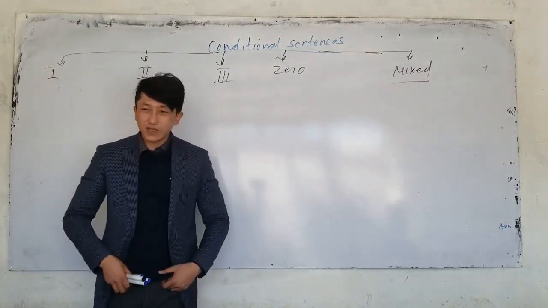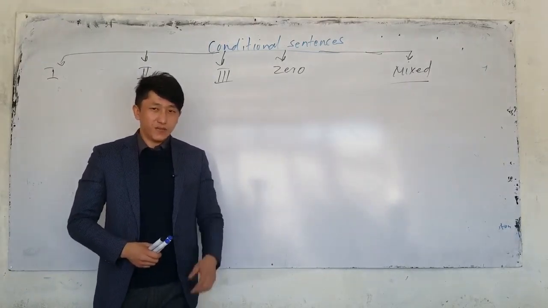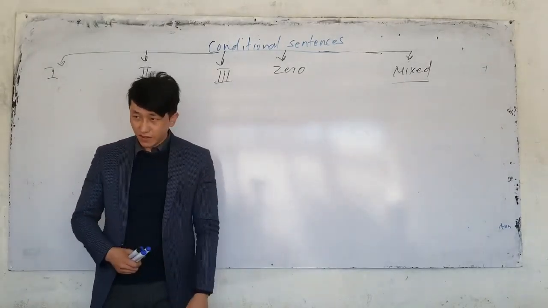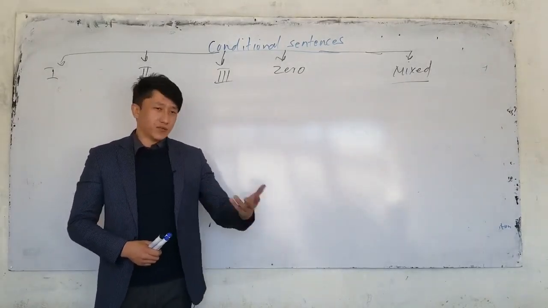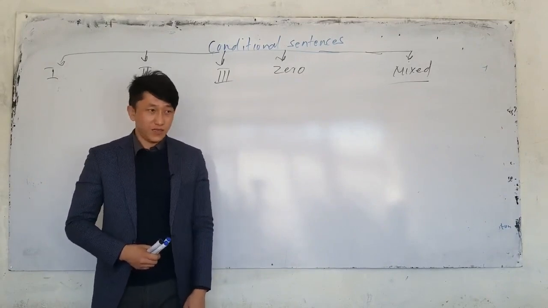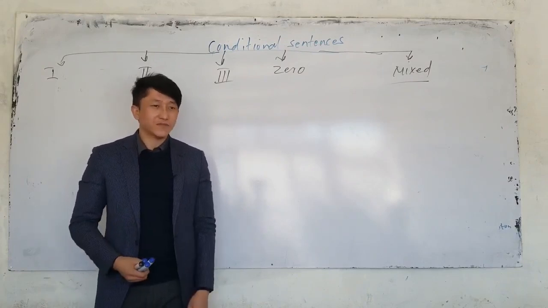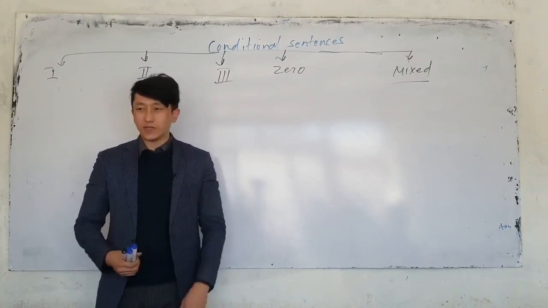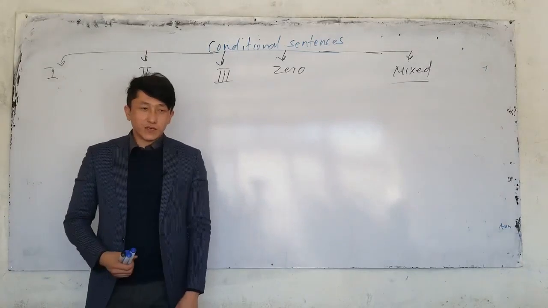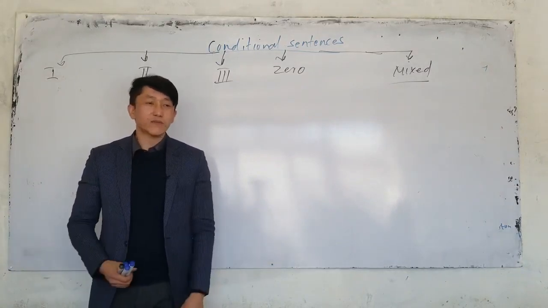What are the variations that we have for the if clause? The if clause can also be past continuous tense. But it can also be past perfect, for which we have conditional type 3. And the main clause can be conditional continuous tense. For example, I say, if you studied hard, you would be taking the test now. You did not study hard and you cannot take the test now. Understood? Or you say, if you studied the grammar, you would be answering my questions right now. You cannot answer my questions. Why? Because you didn't study.